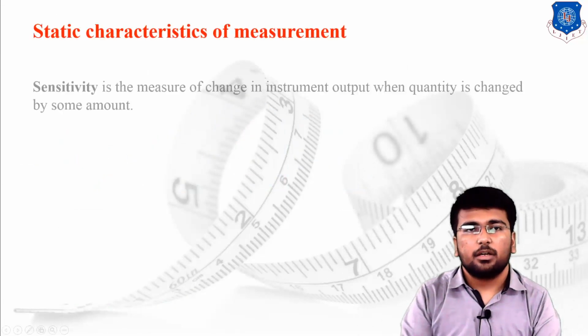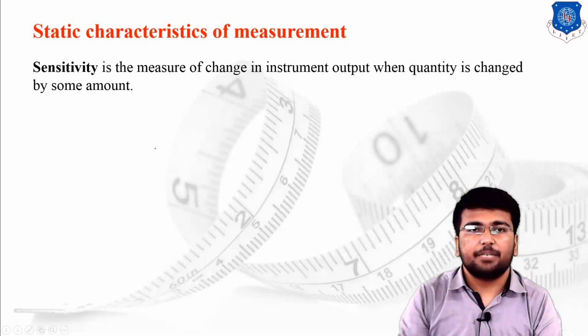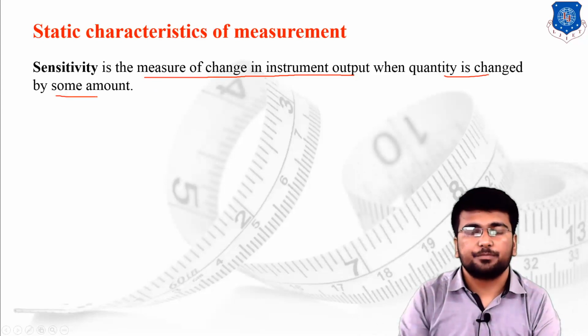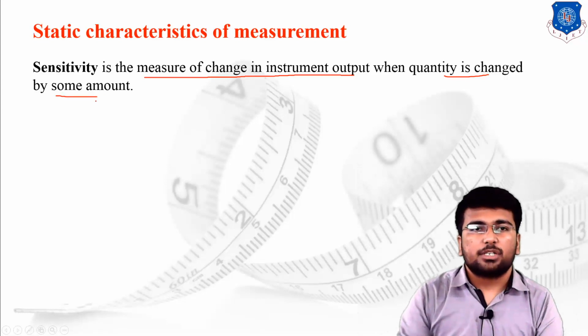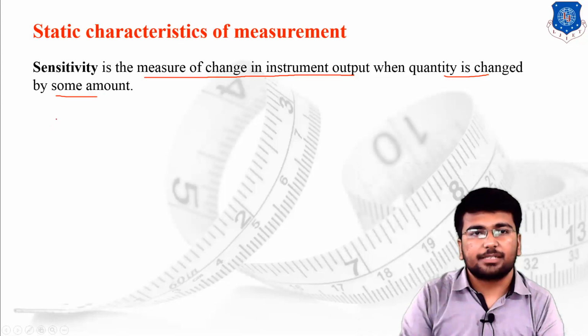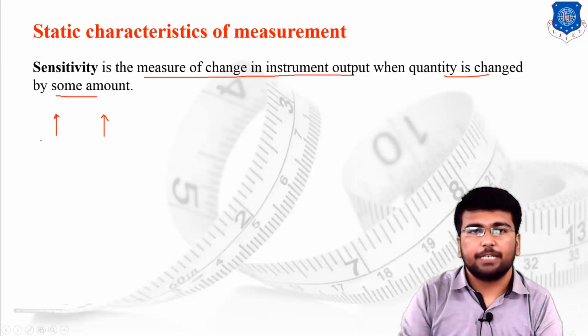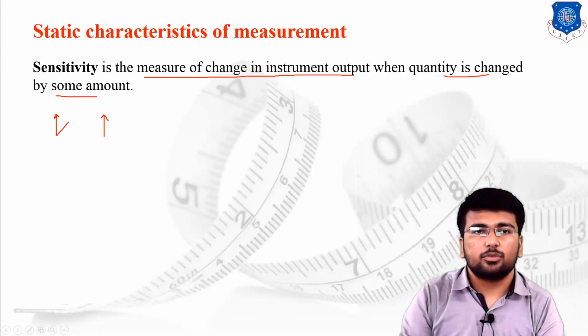The next one is sensitivity. Sensitivity is the measure of the change in the instrument output when the quantity being measured is changed by some amount. First of all, we will discuss sensitivity by taking an example. Suppose you are provided two different scales, scale A having the pointer over here, scale B having the pointer over here. Suppose input is provided, I have provided 10 as input. The first scale will deflect to this position. This is the deflection of scale A. The second scale will deflect to this position.